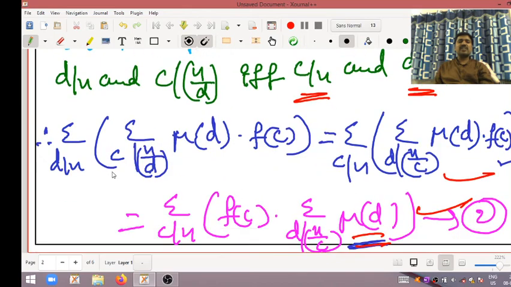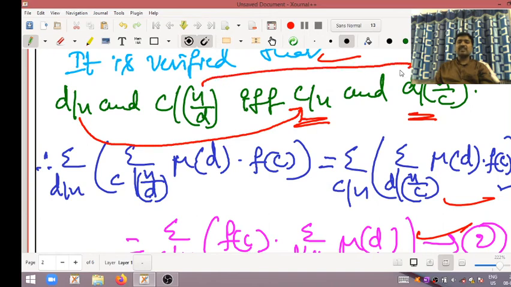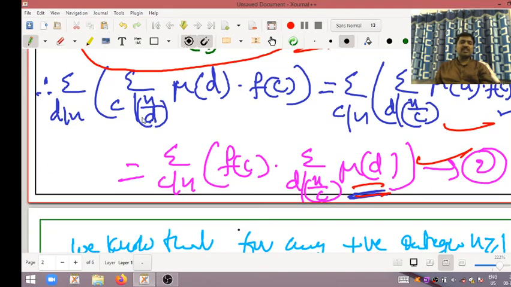Now it is verified that d divides n and c divides n divided by d if and only if c divides n. That means d divides n is nothing but c divides n, and c divides n divided by d is nothing but d divides n divided by c. We want to replace in the equation.